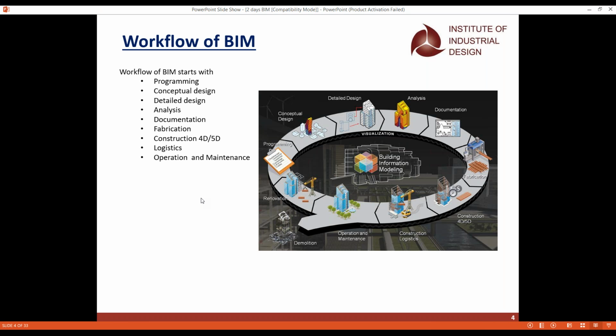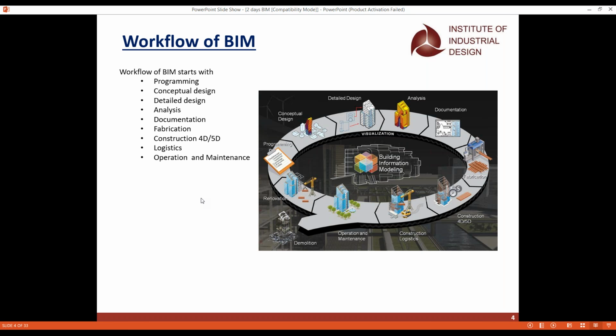If you want to make sure that the building I have created is safe, and what the lifespan of the building is, you have to go with the next workflow step of BIM, which is the analysis. In this step you can make sure that your building is very strong and safe. You can also check the lifespan of the building, and that is the fourth step we can do.